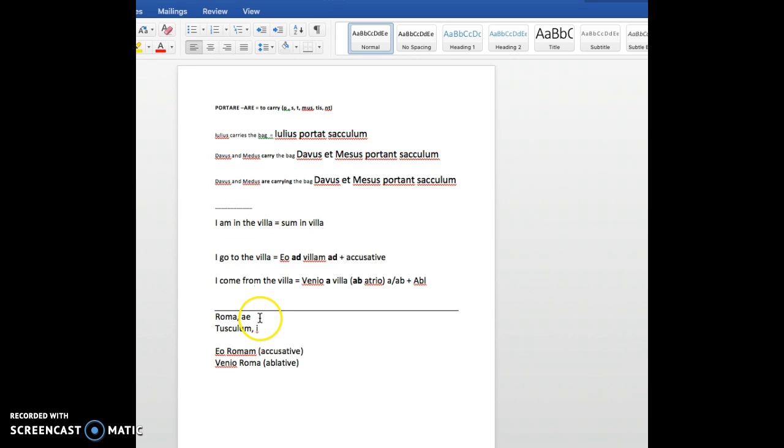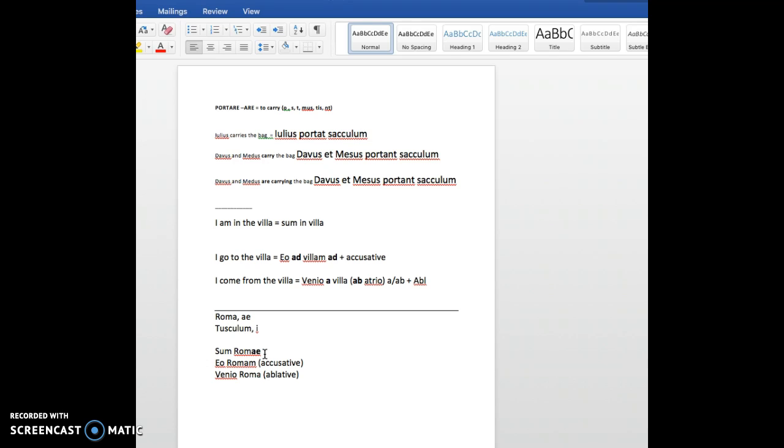An exception is for in, because instead of using in plus ablative, it uses the genitive, okay? It's not actually a genitive, it's a former case called locative that doesn't exist anymore in Latin, but has the same forms as the genitive.